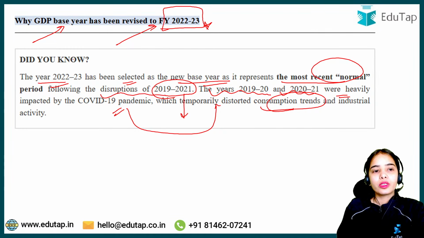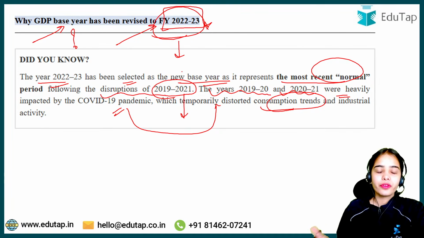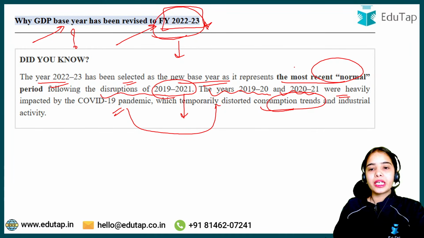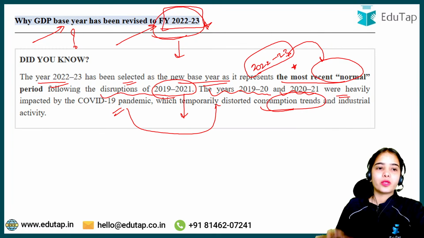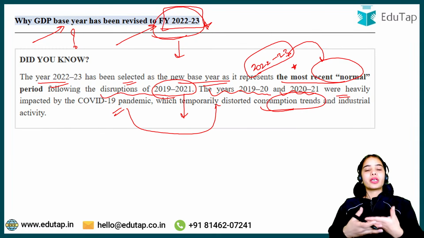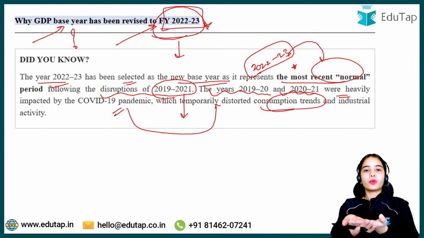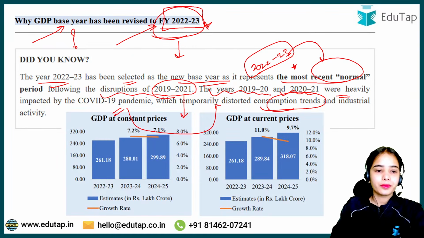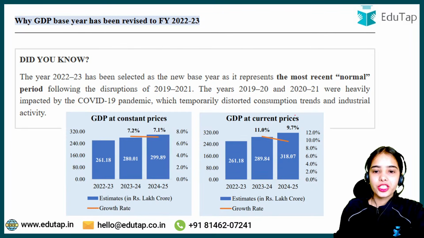Okay, so why has the GDP base year been revised to financial year 2022-23? Basically because the previous years were more disruptive, they were having turmoil, but now 2022-23 is considered the most recent normal period in recent time. That's why this has been selected as the base year, because the base year or the reference point should be some normal standard period.